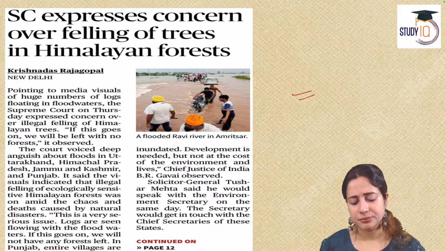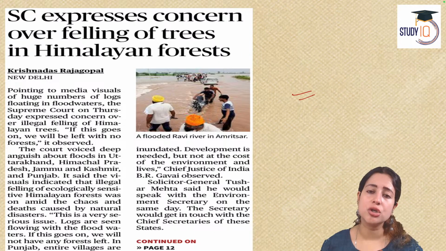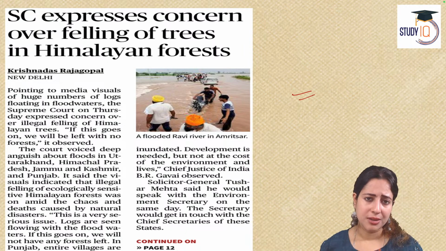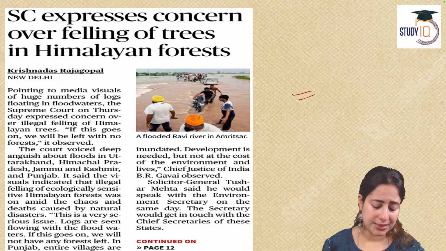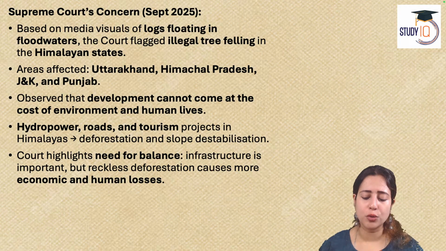And now another quick read is how the Supreme Court of India is worried that in states like Himachal, Uttarakhand and Sikkim, every now and then flash floods are happening, cloudbursts are happening. Because of that, volumes of water just come pouring into a given location within a short span of time. And this is leading to complete trees getting eroded and flowing with the water.